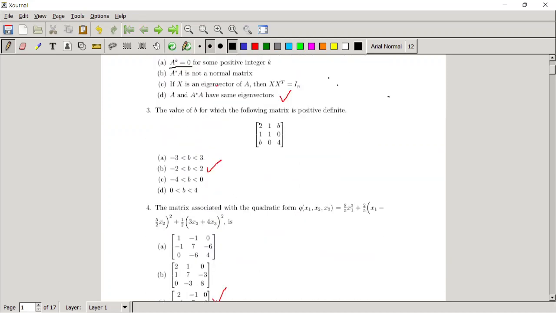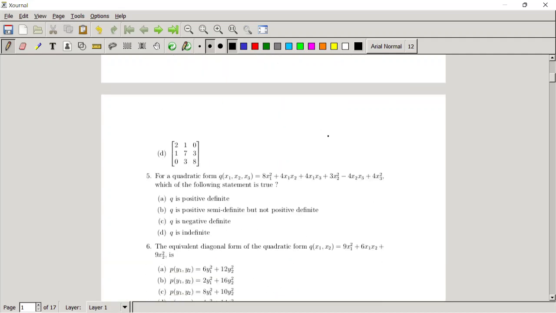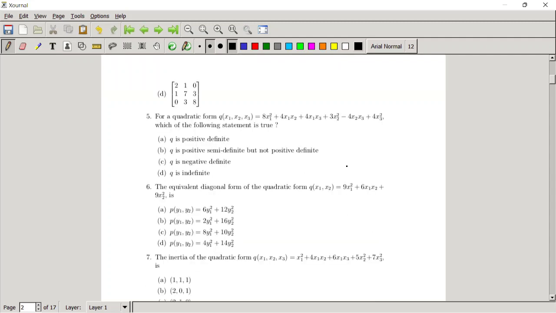Yes, in the third problem it was asked about positive definite. Sir, this is exactly similar to the previous question, sir. The last questions are difficult, and there are only 15 minutes left. Writing Jordan blocks is difficult, sir. Okay. Because this question is similar to the previous ones, we can do it, sir.